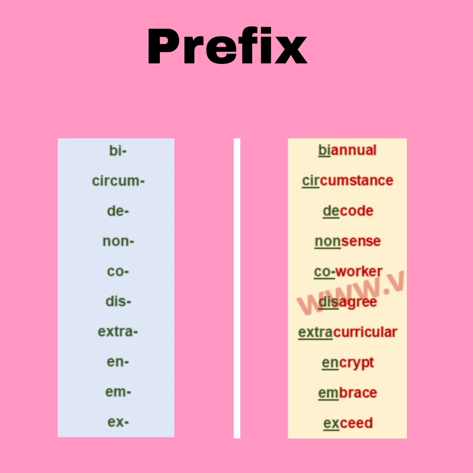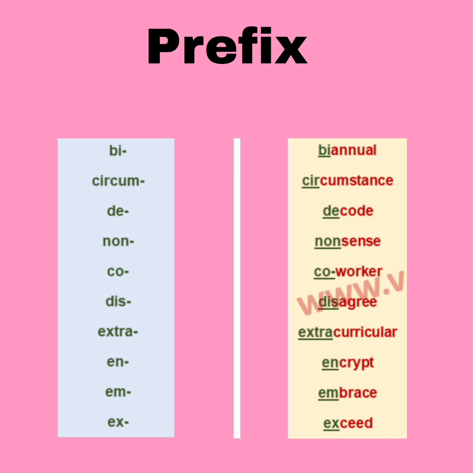In this, the word is annual and by fixing a prefix we get biannual. Then stance, and we are adding a prefix circum and a new word circumstance is there. Code, decode. Sense, nonsense. Worker, coworker. Agree, disagree.